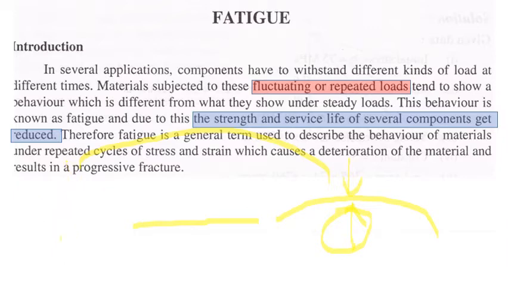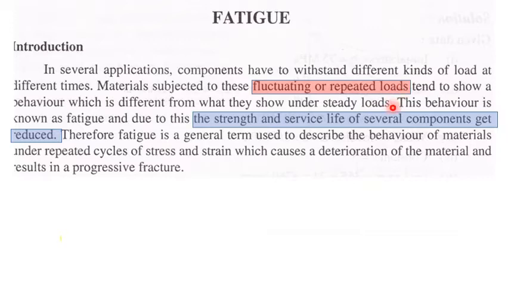Means the application of alternating types of loads, a surface is subjected to different types of load simultaneously, in successive movement, a tensile and a compression. That is what we normally call fatigue. So in other words, here we say it's a fluctuating or repeated load.